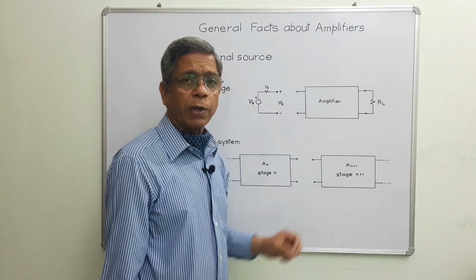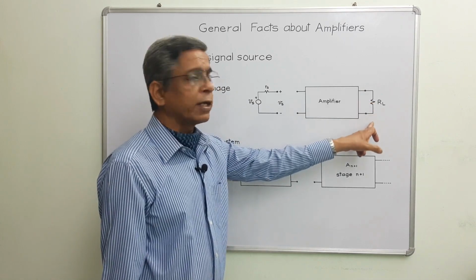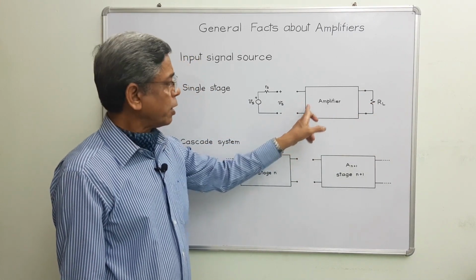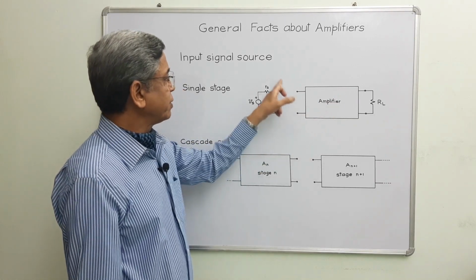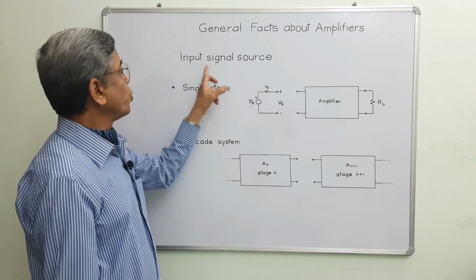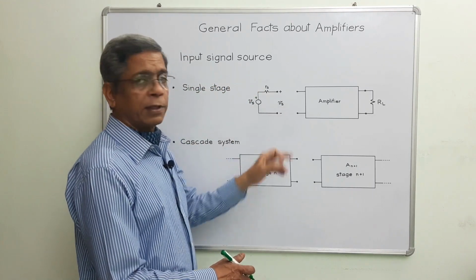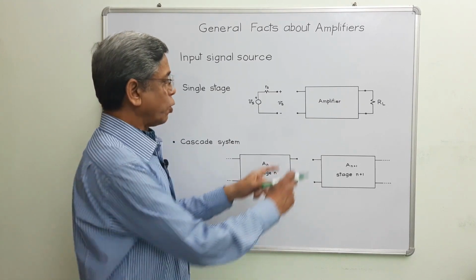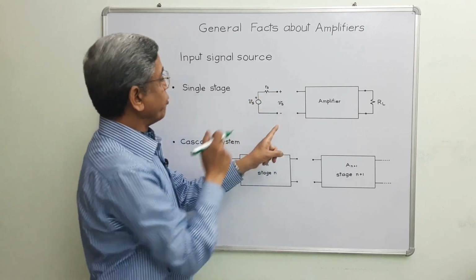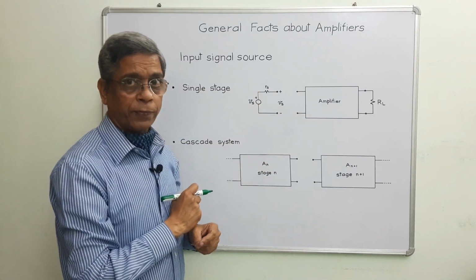This is a single stage amplifier, or you may call it a stand-alone amplifier, connected to the output load, and these are the input terminals of this amplifier. This is the very conventional way of representing any input signal source as a voltage source, where Vs is the open circuit output potential difference across these two terminals, and Rs is the internal resistance of this voltage source.